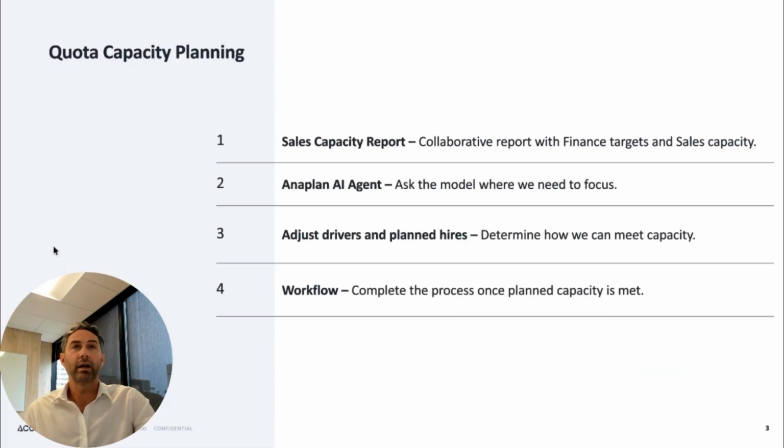So more specifically in Anaplan, we'll look at a sales capacity report that's going to pull from the finance and sales models respectively, to make sure we're meeting those targets and that the teams are looking at the same set of data. We'll leverage Anaplan's AI agent to help us make sure we're looking at the right parts of the model. And then we'll dive deeper into how we can adjust our sales rep plans and drivers to help us meet that capacity. Lastly, we'll look at workflow and how we can leverage that to facilitate the planning process.